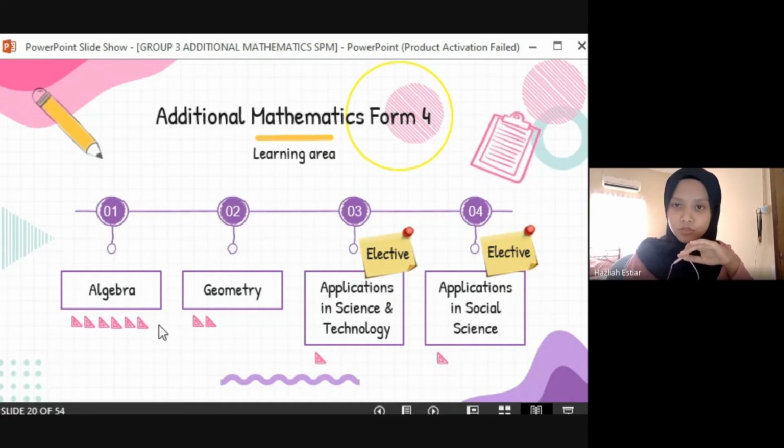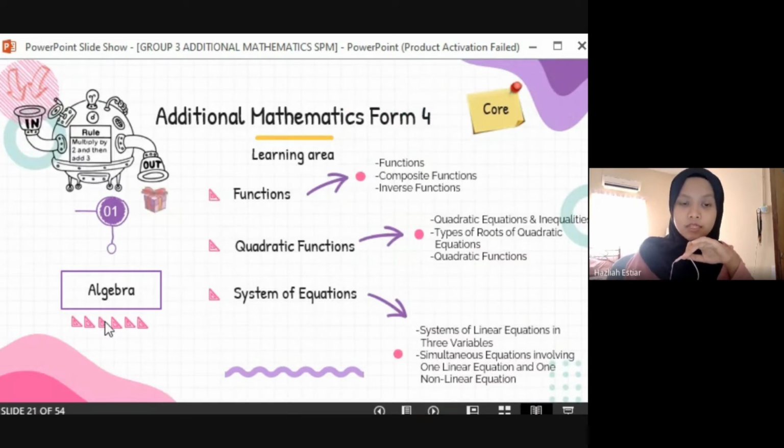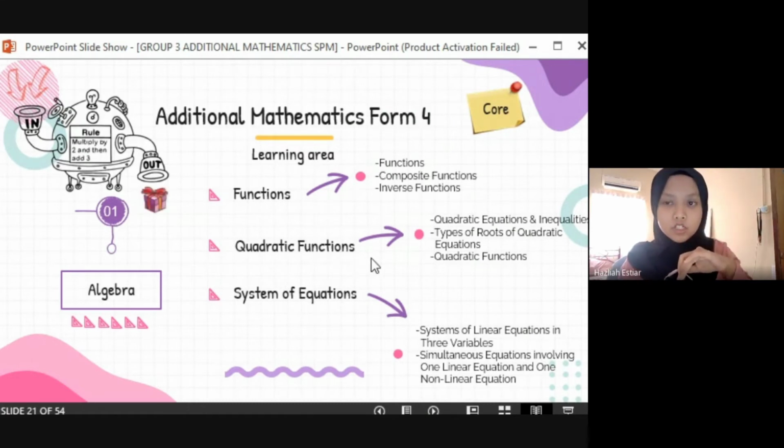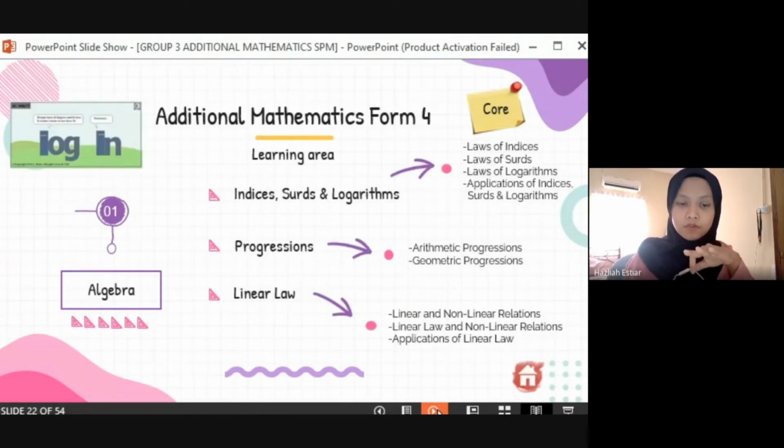So let me move to the first one, which is algebra. In algebra, there are 6 topics, like I mentioned before. The first one is function, the second one is quadratic functions, the third one is system of equations. And these are the subtopics for each topic. Let's move to the other 3 topics for algebra, which are indices, surds and logarithms, progressions and linear law. And these are core topics, which students should take.